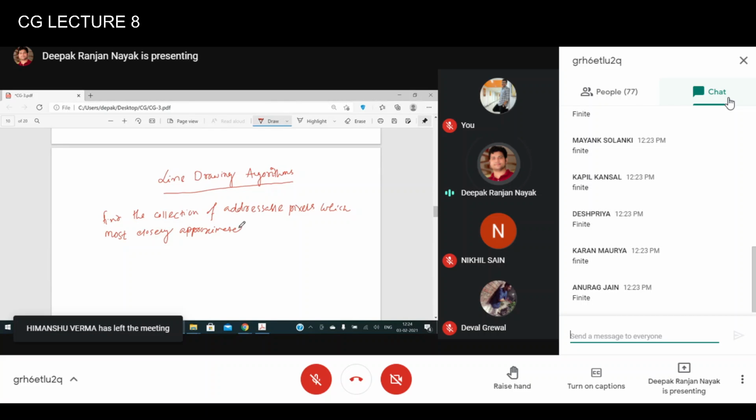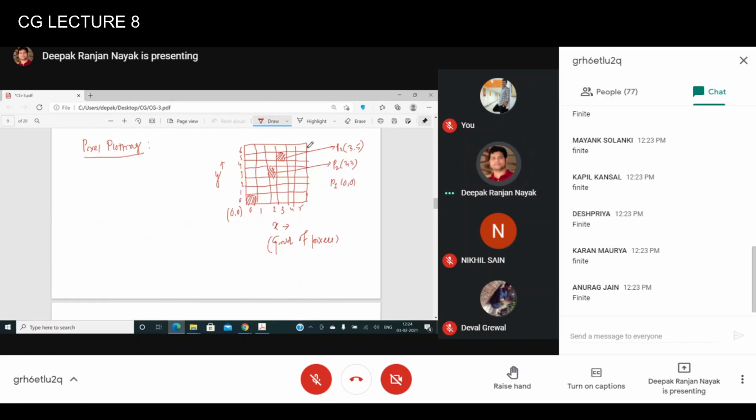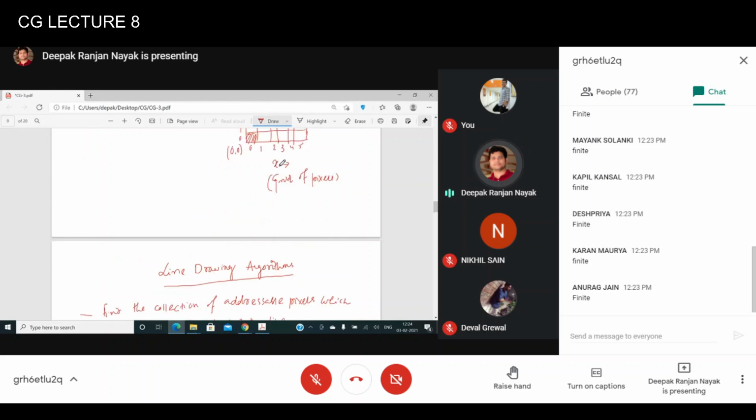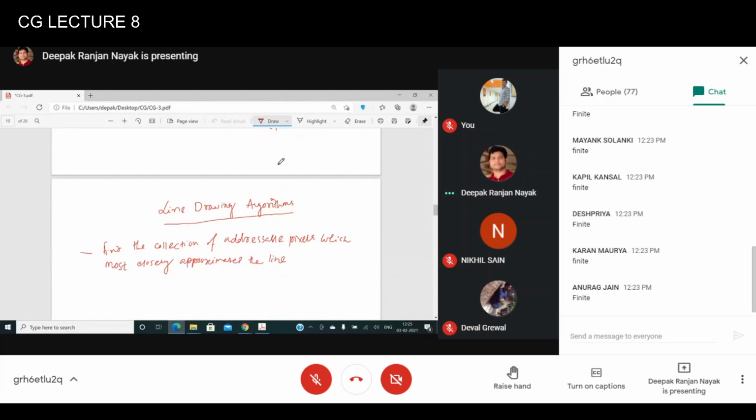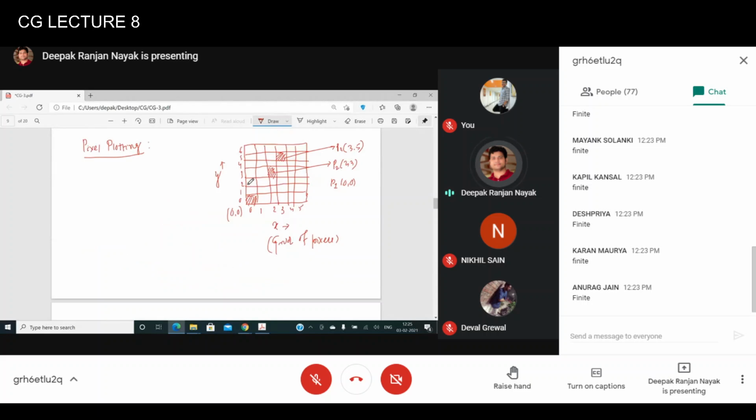We'll see what this means with one example. So this is the problem here: find the collection of addressable pixels which most closely approximate a line. Why I am saying approximation is because not all the time in the discrete domain will you get the pixels in one line, or the pixels matching the intersection points. I'll show you some cases where you will never get exactly the straight line you are seeing right now on the screen.